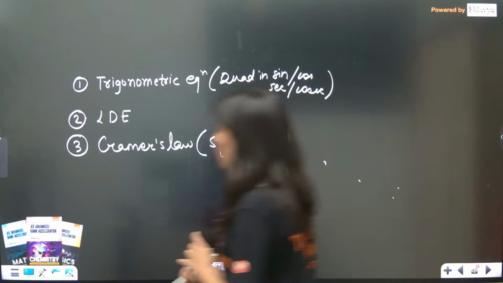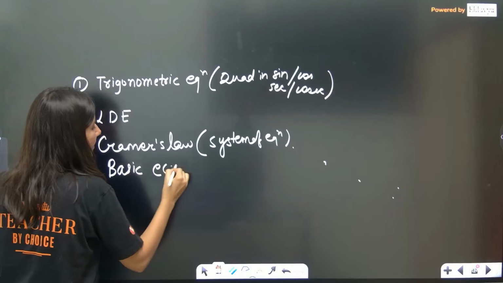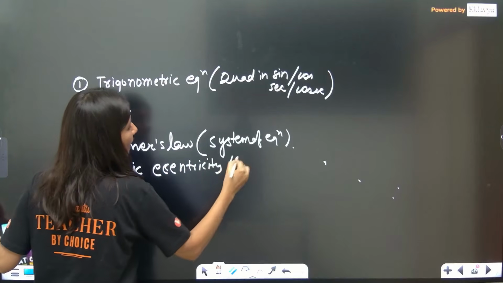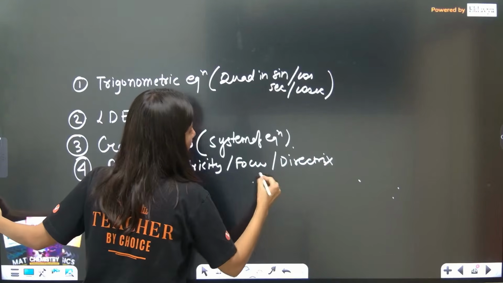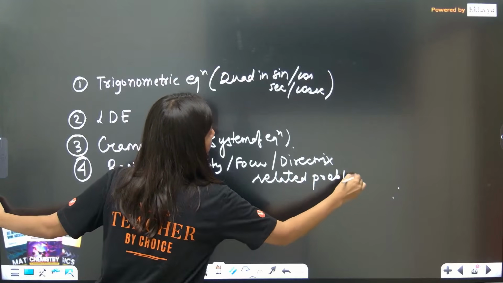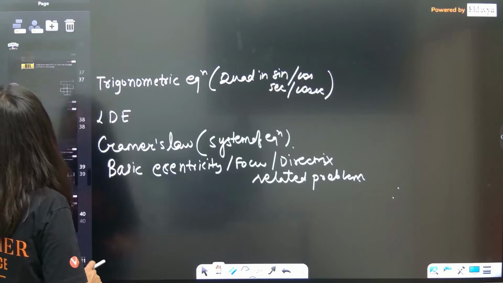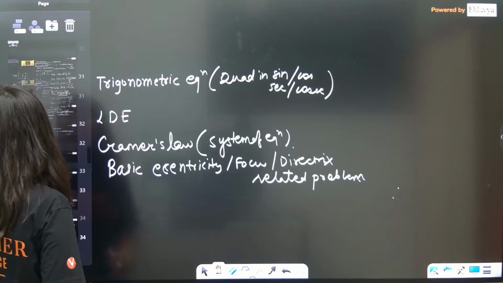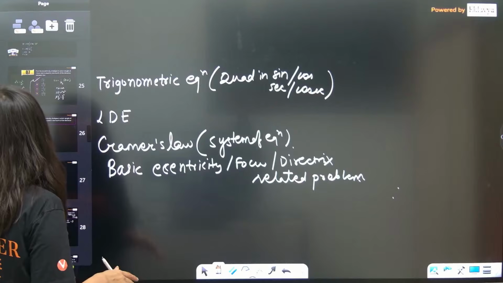Okay, yes. Fourth is basic eccentricity, focus, directrix related problems. Basic, so you should understand the basics. This is from conic section. Let me just conclude it. Then we have basic mean and variance questions, eccentricity done.